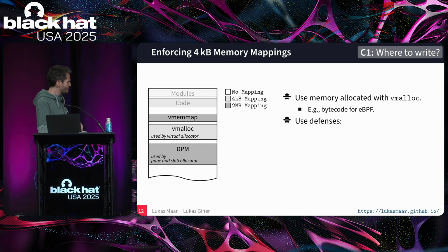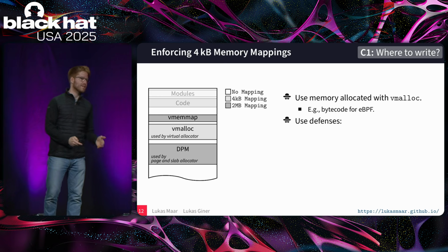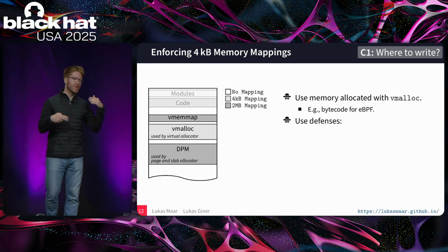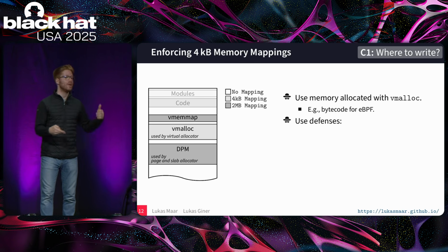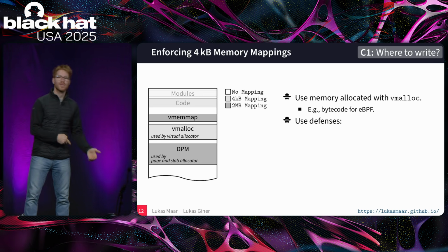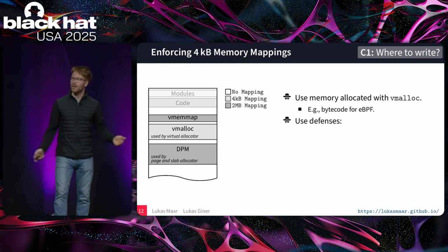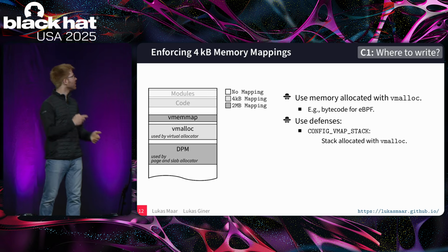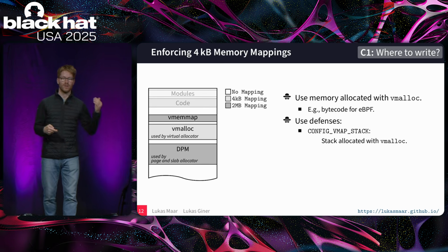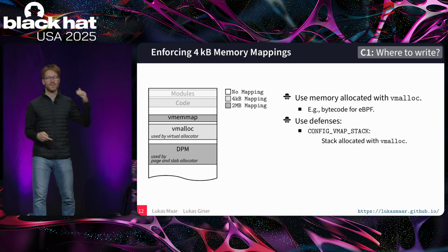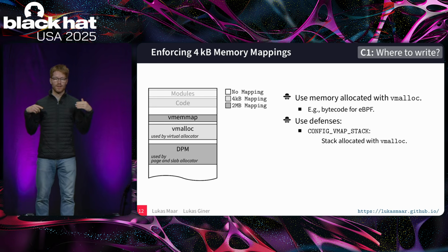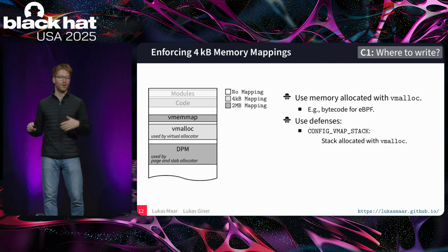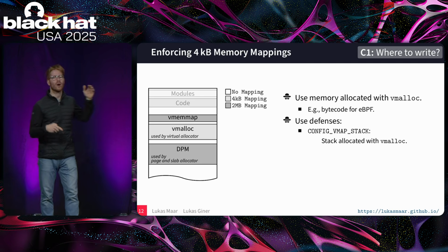What do you mean, use defenses? Defenses can have side effects, unwanted artifacts, which change the memory mappings of objects, let's say from 2 megabyte mappings to 4 kilobyte mappings. And we found that at least 3 defenses change the mappings of objects. The first 2 are by design. The first is CONFIG_VMAP_STACK, which changes the kernel stack so that it is now allocated with vmalloc instead of kmalloc, which would have been allocated on the DPM.